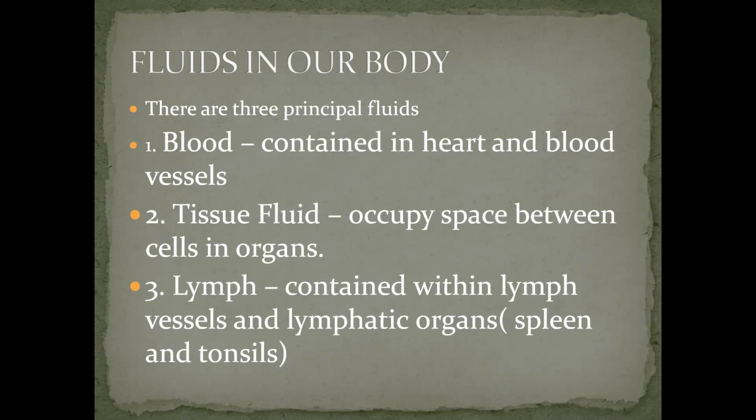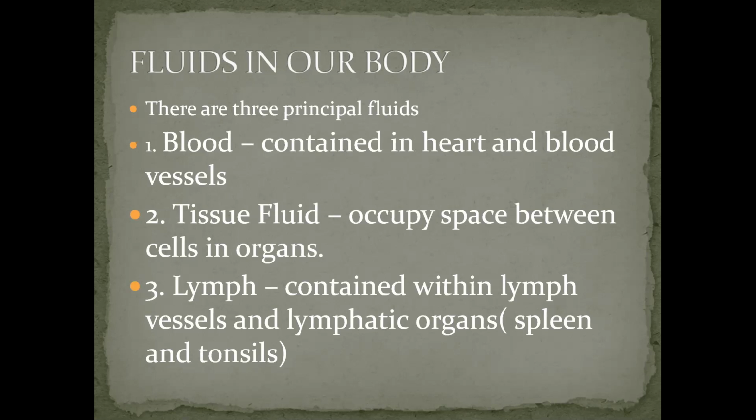In this one, we are going to cover tissue fluid, lymph and blood. Now, what is tissue fluid? It occupies the space between the cells and the organs. Next comes the lymph, which is contained within the lymph vessels and the lymphatic organs. Organs are like the spleen and tonsils.